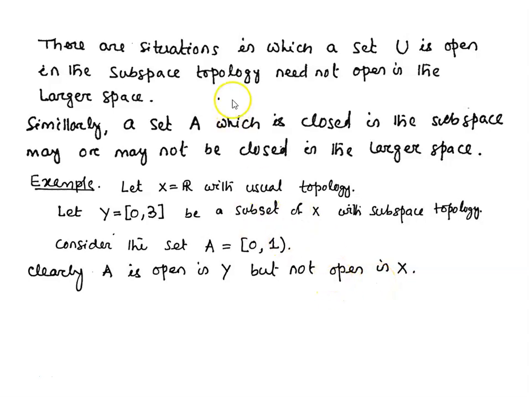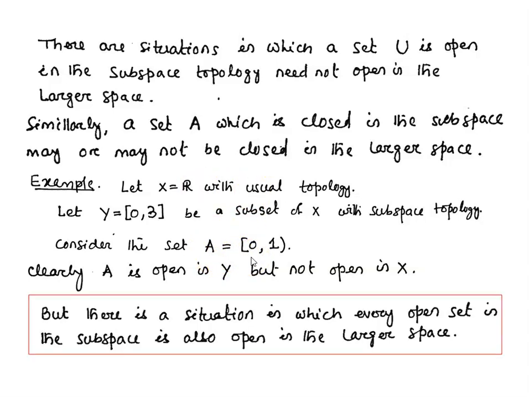This is in support of the statement that there are situations in which a set U open in the subspace topology need not be open in the larger space. So here this set A is open in the subspace topology on Y, whereas this A is not open in R with the usual topology. But there is a situation in which every open set in the subspace is also open in the larger space.